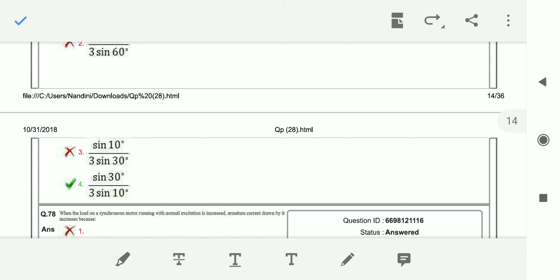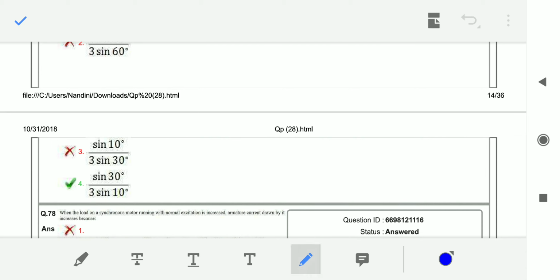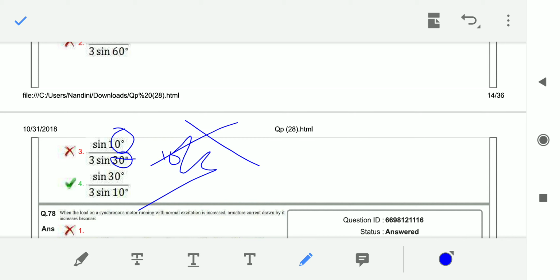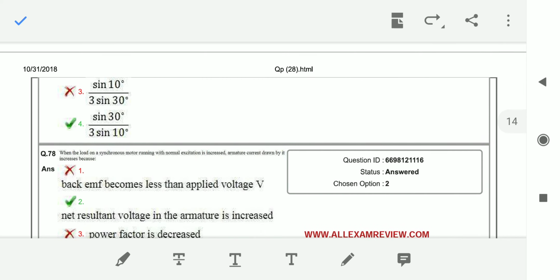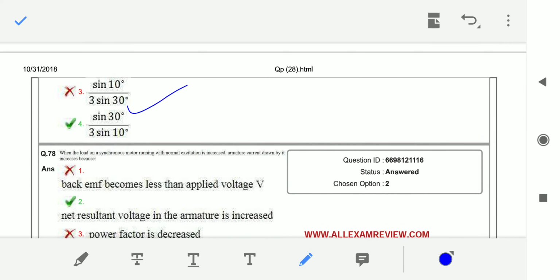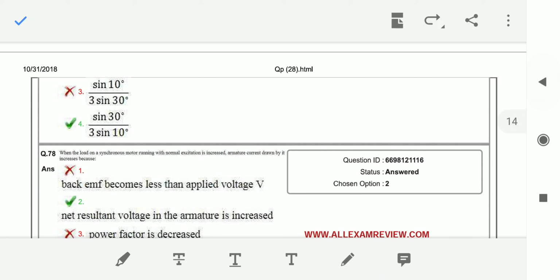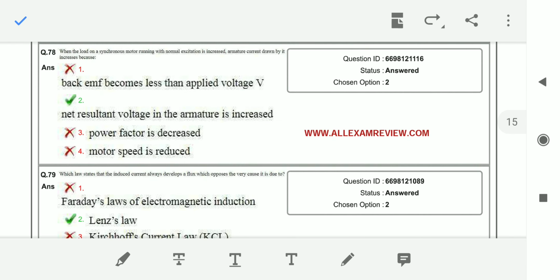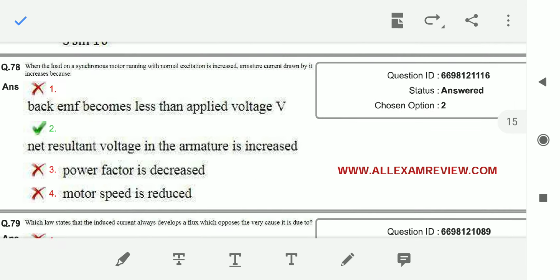Another has only 10 degrees, and I should have 10 by 3 degrees, so that is also wrong. This option has 30 degrees and 10 degrees as well as 3, so option 4 is right.